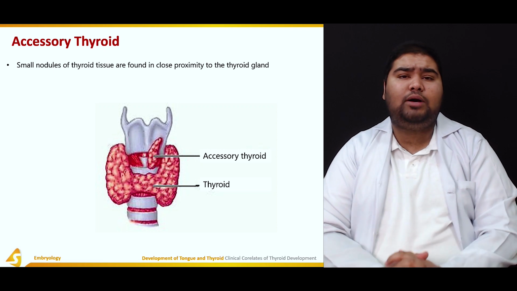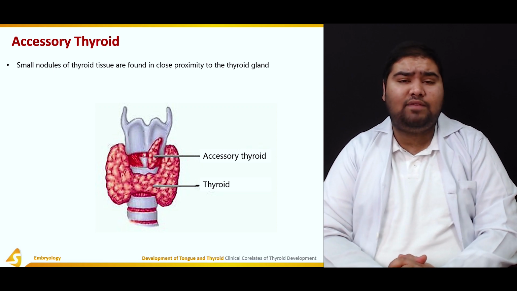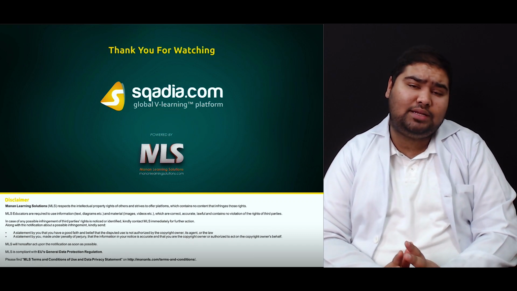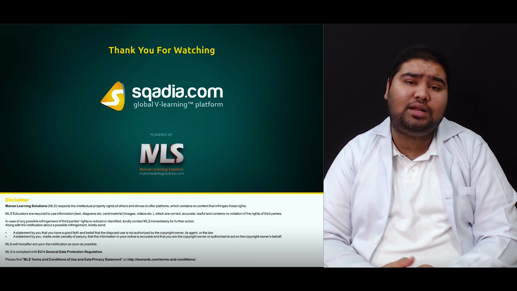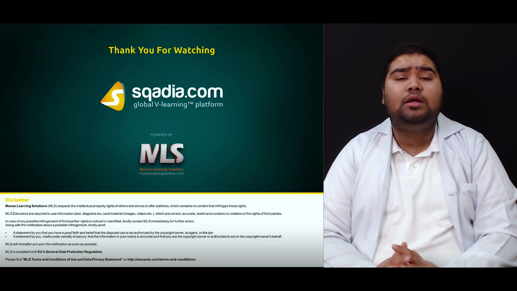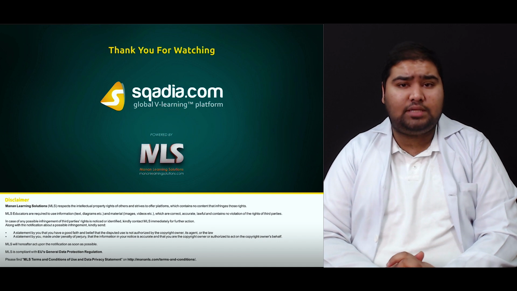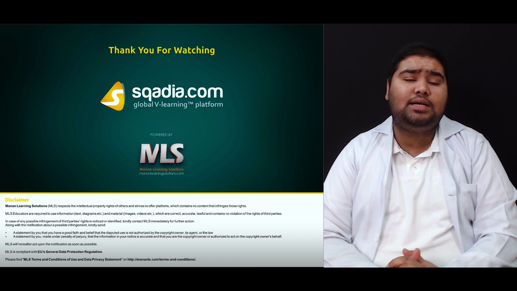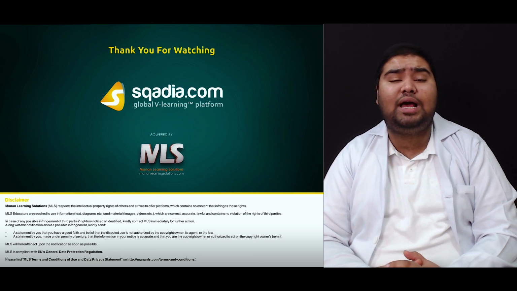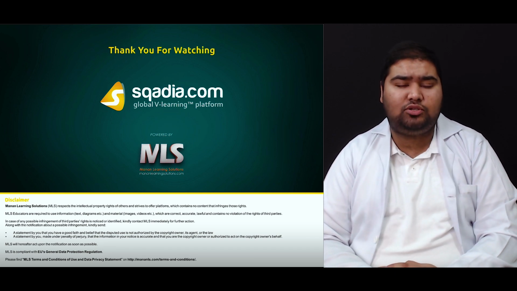So this was all about the clinical abnormalities in the development of the thyroid. When there is any defect or a clinical abnormality, it is important to investigate whether the normal thyroid gland is present or not, and whether the surgical correction of that anomaly would help the individual or put them on a lifelong thyroid treatment.